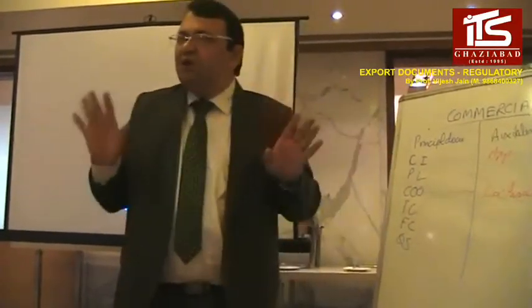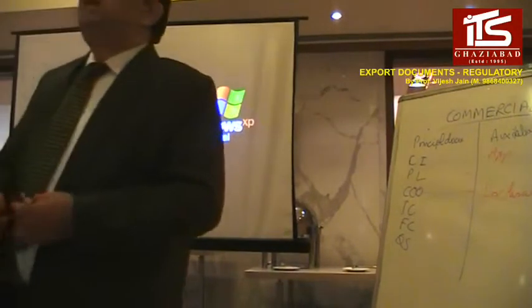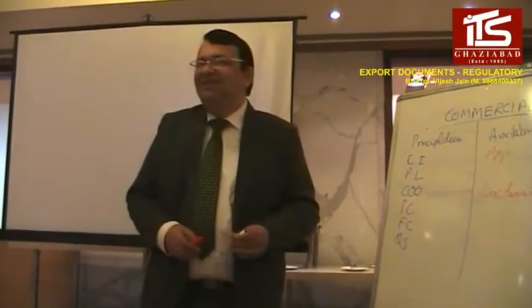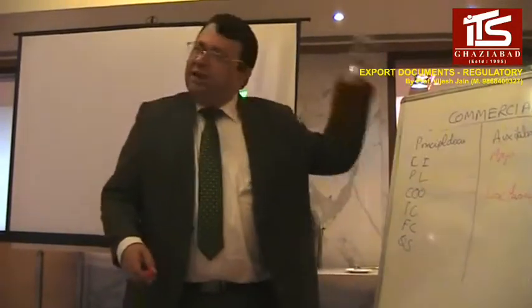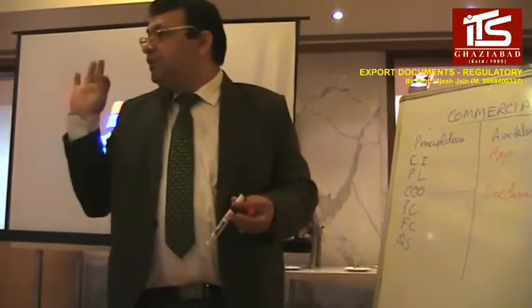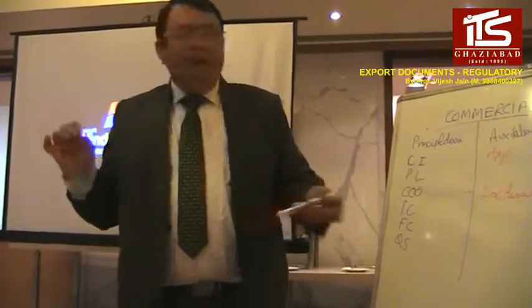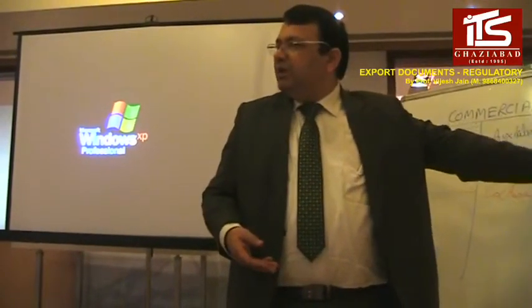So this IEC code number is clear, and DGFT is basically an implementation body. That's why they are involved in issuing it, but actually the data is maintained by RBI. So that is the first major regulatory document, and when you form a new company, obviously this is the first part of it.